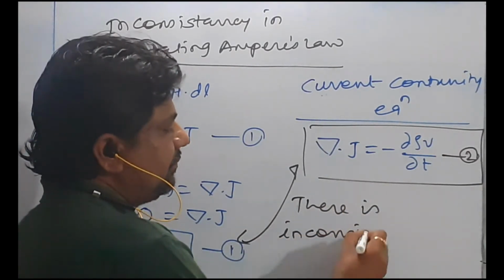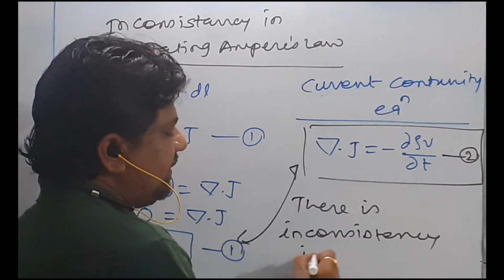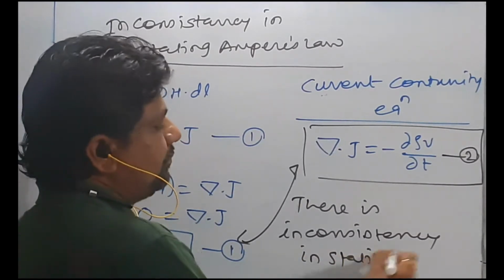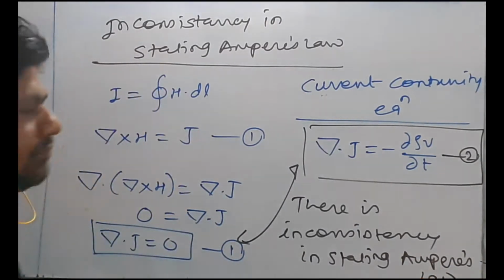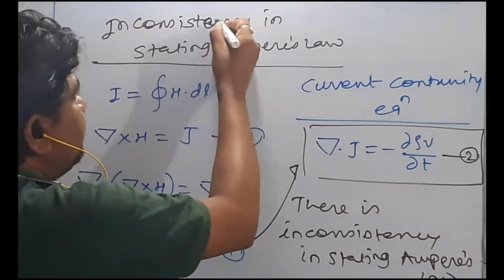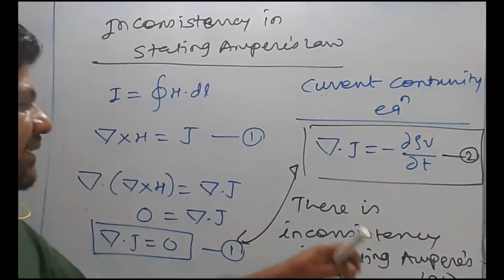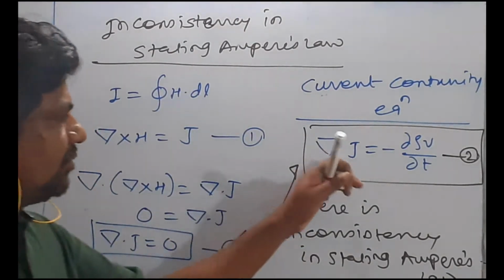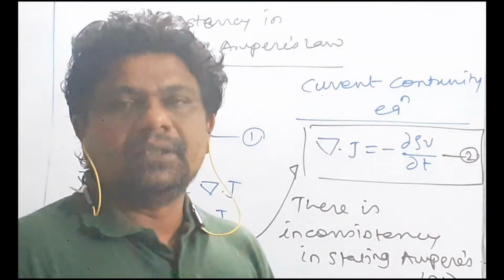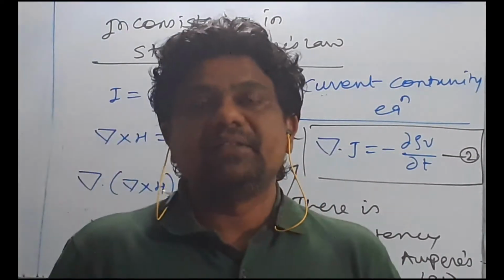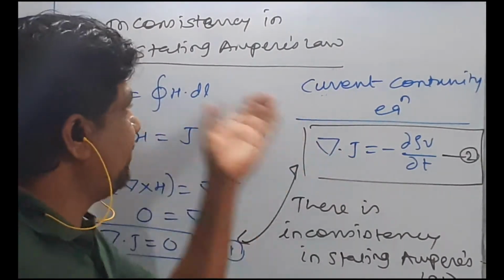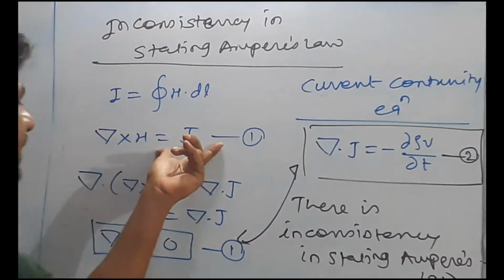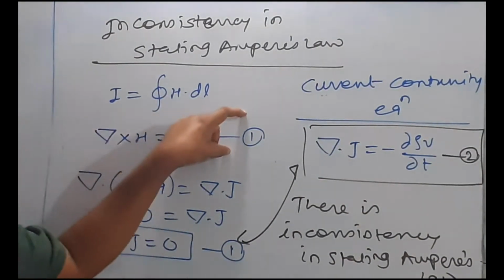inconsistency in stating Ampere's law, and so it requires a modification. If you wish to get the Helmholtz wave equation, then you need the time varying field Maxwell's equations. So if we modify this expression, which is nothing but Ampere's law, then we can get the Maxwell's equations for time varying field.